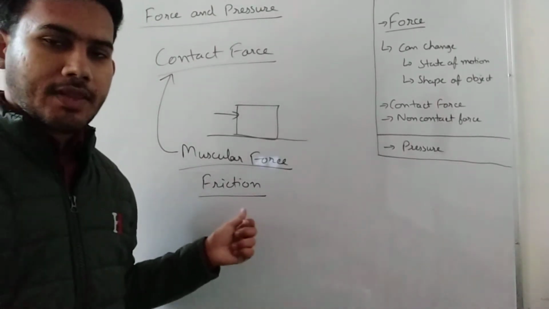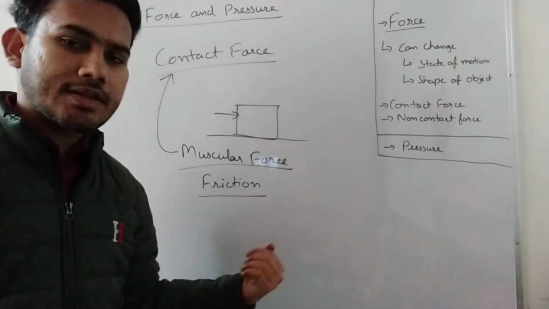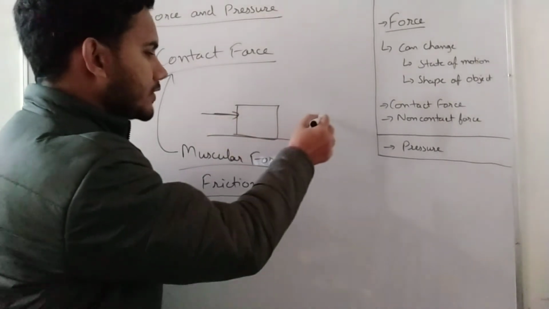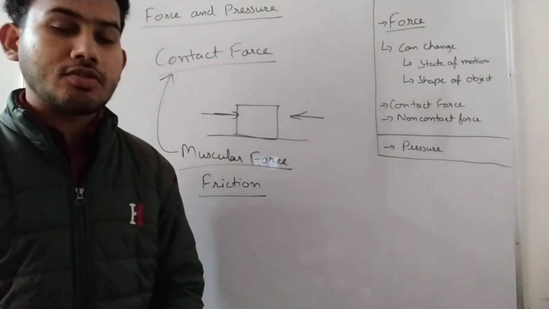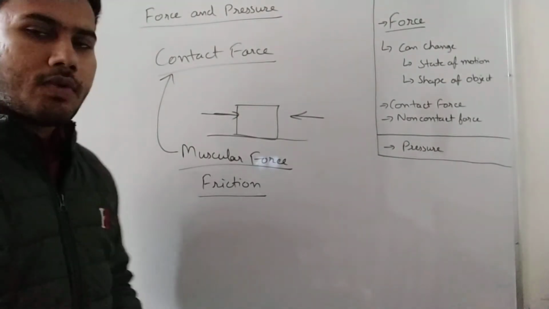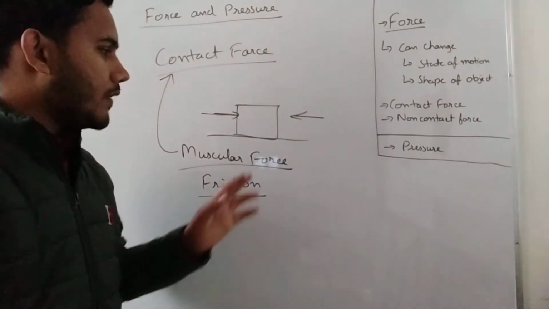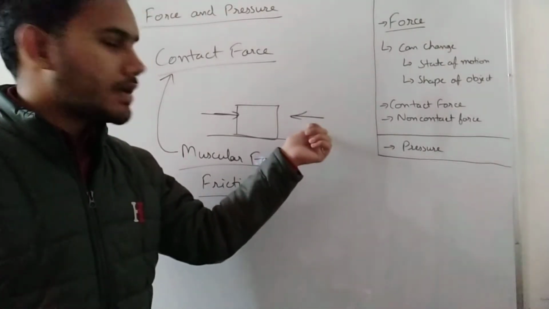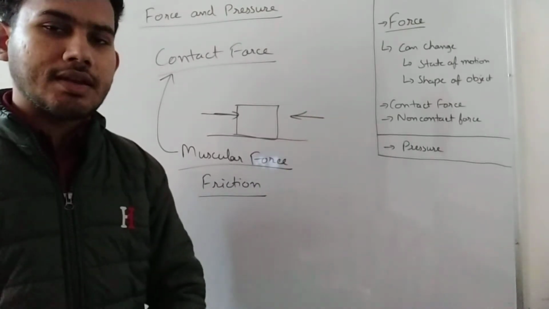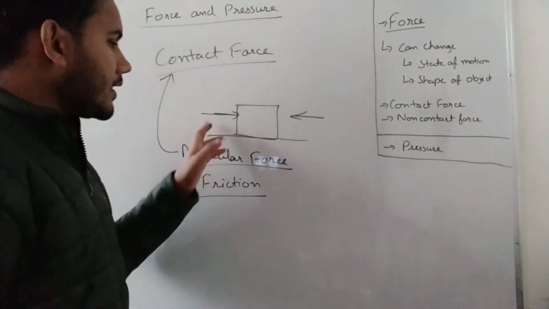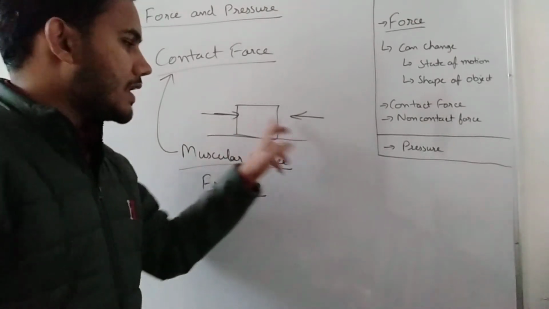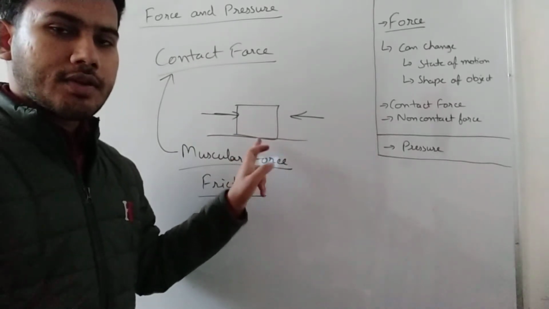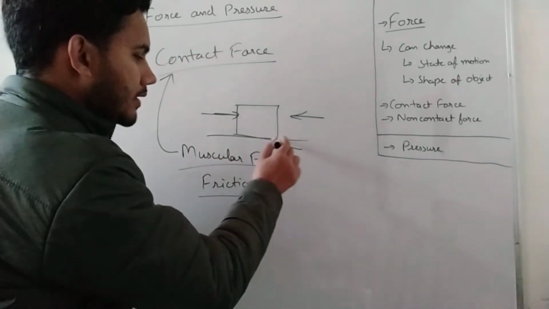Okay, the friction force. Friction force is the force that is against the direction of the force that we are applying. So if we are applying force in this direction, then the force of friction will apply in the opposite direction automatically. So why is the frictional force applied automatically? We are not even applying the frictional force; it applies by itself. So how does that happen? If we are moving this box toward this direction, it is in contact with the ground. So this ground will exert some force.